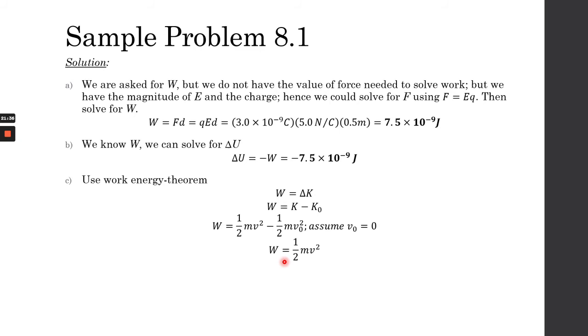So we are left with work is equal to 1/2 mv squared. So we are searching for the velocity at our final distance. Rearranging this, we get v is equal to the square root of 2 multiplied by work divided by the mass of the object. So solving for it, we get that the velocity at 1.5 meters is basically 1.9 times 10 raised to negative 3 meters per second.